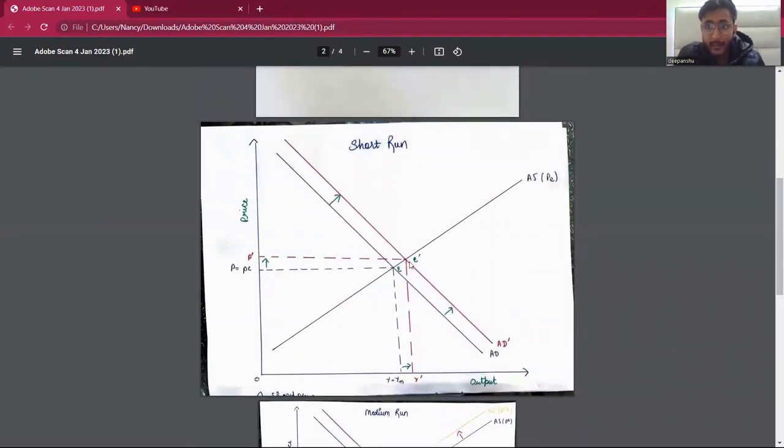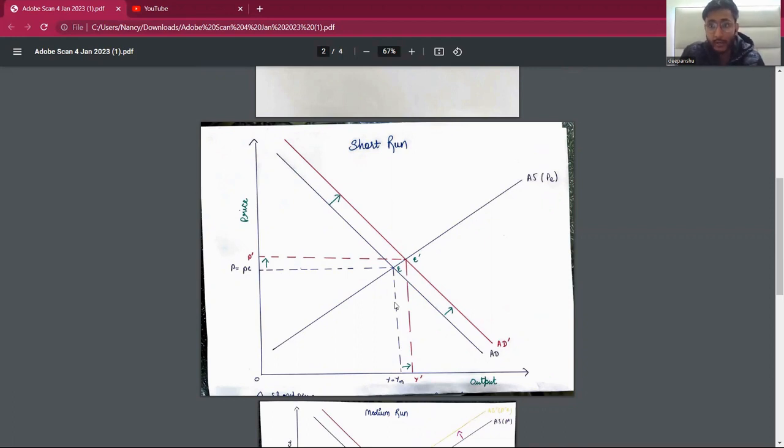In the short run, price expectation is held constant because people cannot react quickly to the changes in price levels. So our new equilibrium will be at point E dash, given that expectations are held constant.